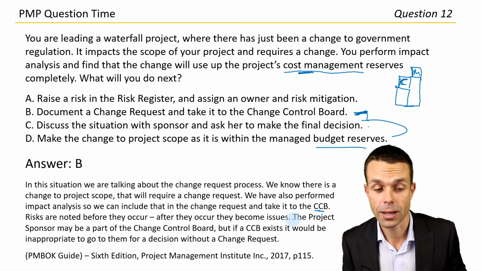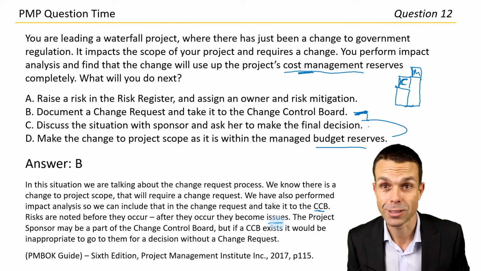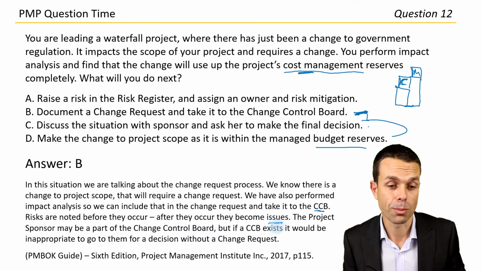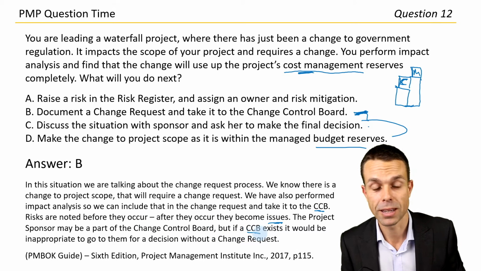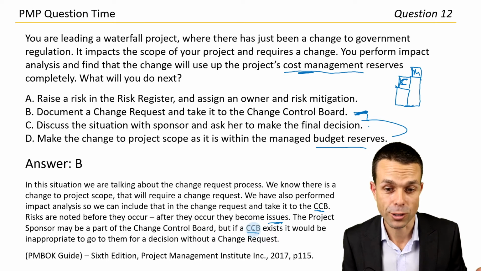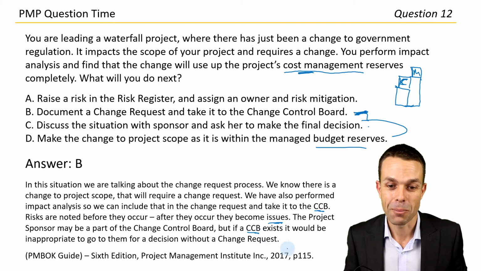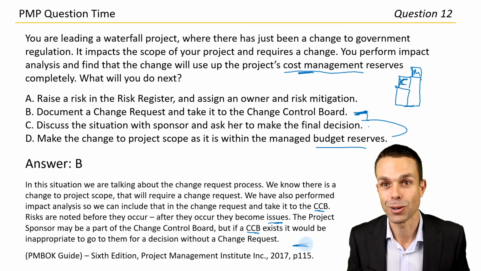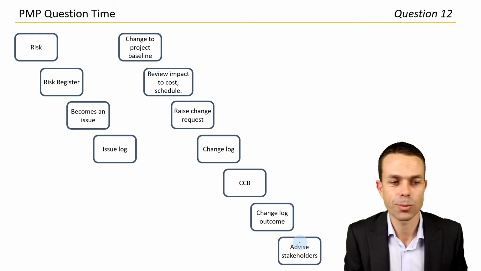Risks are noted before they occur. After they occur, they become issues, so that's good to know. And the project sponsor might be a part of the change control board, but if a change control board exists, it would be inappropriate to go to the project sponsor first. And if we want to get more information on that, check out page 115 in the PMBOK guide. And I think actually after this, so here's a little bit of information.